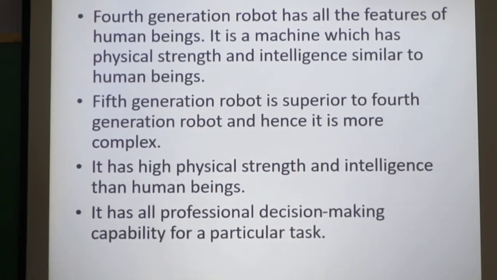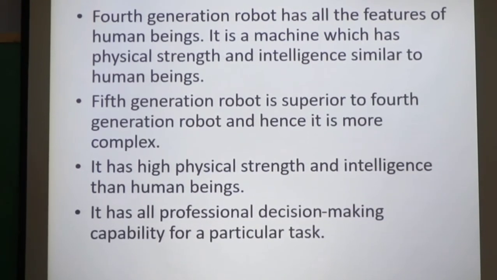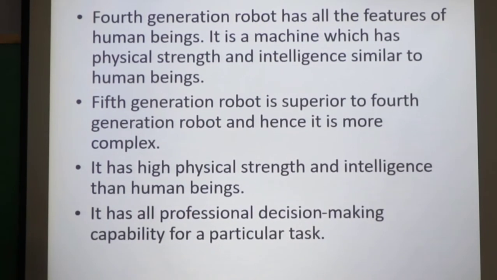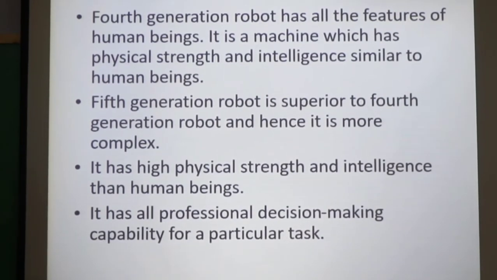Fourth generation robots will have all the functions similar to a human and intelligence similar to human beings. Fifth generation robots will exceed our intelligence. Hence it is more complex. It has higher physical strength and intelligence than human beings. So, this is about classification based on generation of robots.